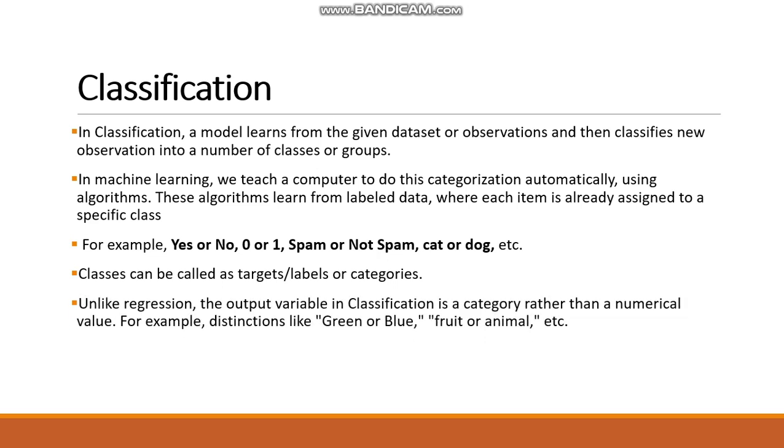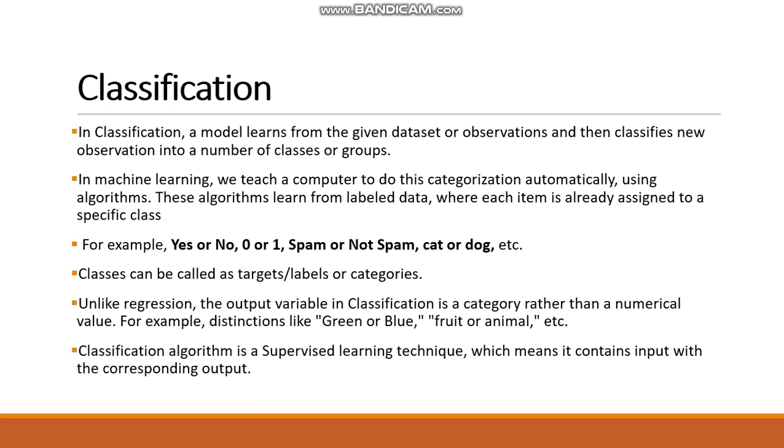Unlike regression, the output variable in classification is a category rather than a numerical value. For example, distinctions like green, blue, fruit, animal, plant or animal, living or non-living, spam or not spam, etc. A classification algorithm is a supervised learning technique, which means it contains input with a corresponding output. We have to provide the model with this input and its corresponding output.